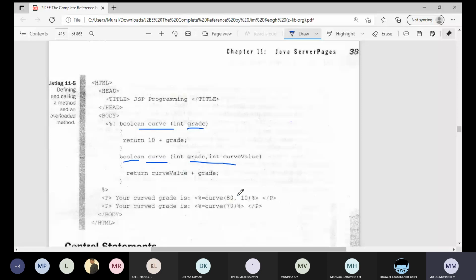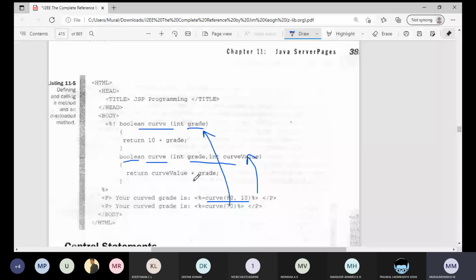One is grade, the other one is curved value. So here method overloading is happening. Now how to invoke or call these methods? As usual, if you are passing two arguments, it will invoke this particular method. If you are passing one argument, it will invoke this other method.